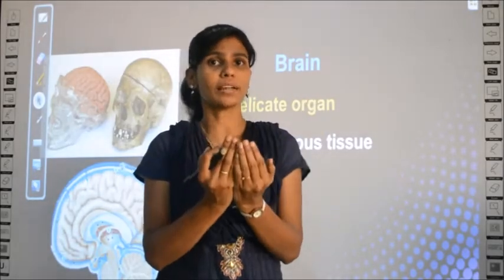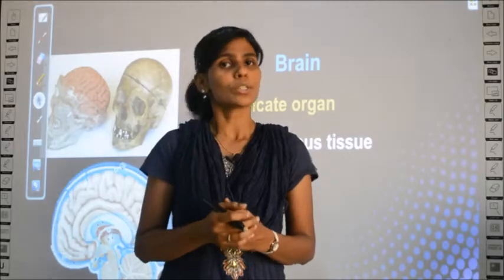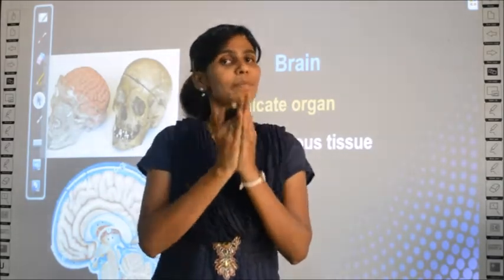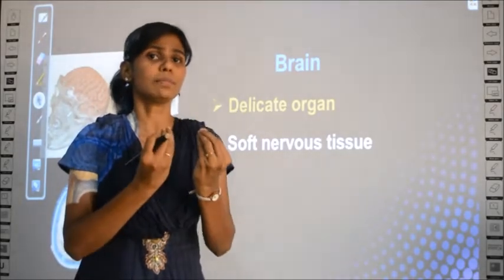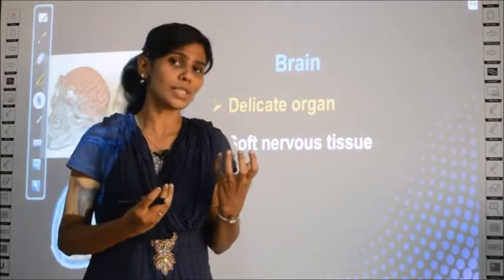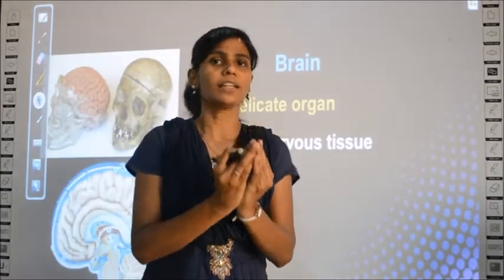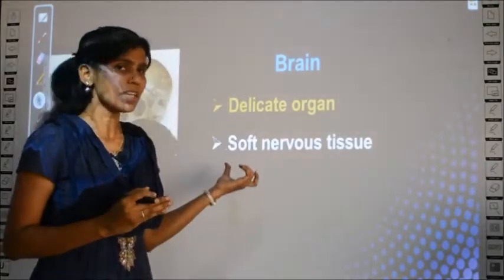Many cells together which have the same function is called a tissue. So all the nerve cells together form a nervous tissue. So the cells should be of the same type, no? So in the nervous system, what cells do you have? Nerve cells you have, right? So all the nerve cells together are called a tissue, and that tissue is very soft.